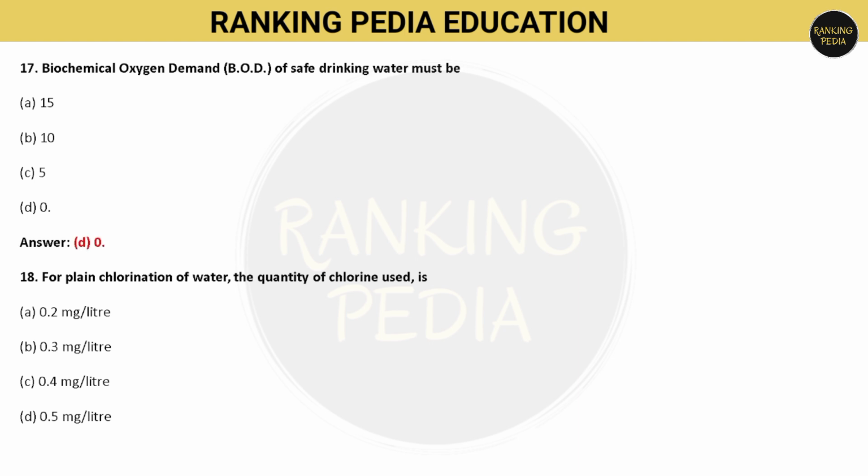Next question is, for plain chlorination of water, the quantity of chlorine used is. So for the plain chlorination of water, you have to tell the quantity of chlorine that should be used. So your options are 0.2 mg per liter, or 0.3 mg per liter, or 0.4 mg per liter, or 0.5 mg per liter. So which one is the correct? So for plain chlorination of water, the quantity of chlorine used is 0.5 mg per liter. That is option number D.